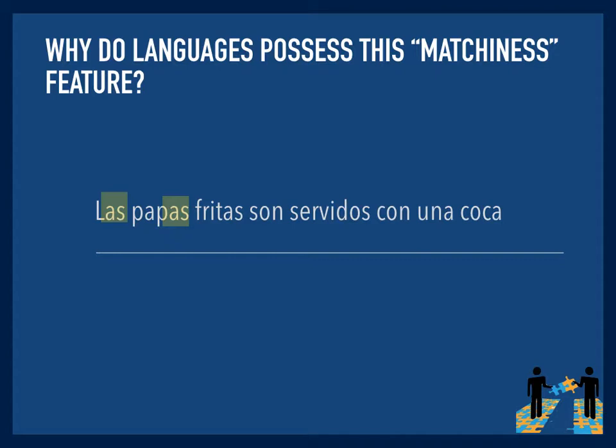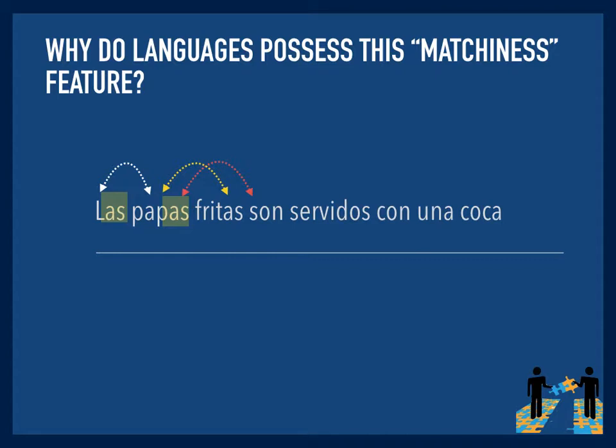All right, so bear with me as I try to read this following sentence. Las papas fritas son servidos con una coca. So check out the matchiness in this sentence. The article las has to match papas. And the adjective fritas has to match the noun papas. And the verb son has to match the noun papas. So in Spanish, you've got all this intricate matching going on.